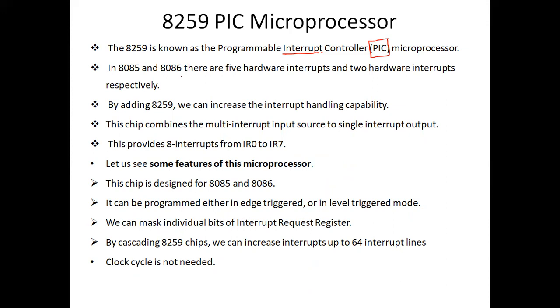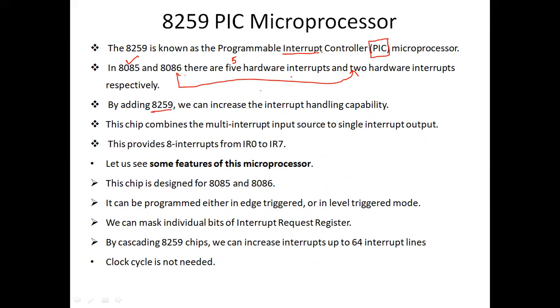In 8085 and 8086, there are 5 hardware interrupts and 2 hardware interrupts respectively. So by adding this 8259, we can increase the interrupt handling capability.